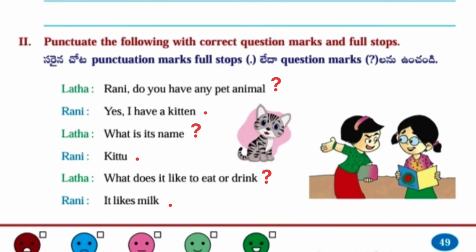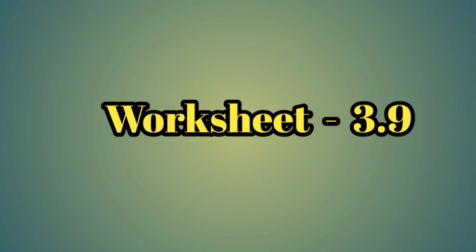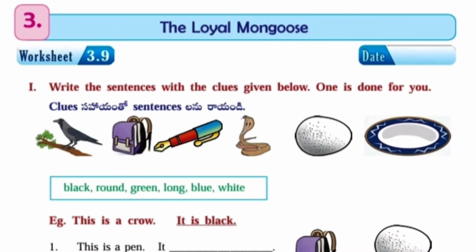Lata, what is its name? Question mark. Rani, Kittu. Full stop. Lata, what does it like to eat or drink? Question mark. It likes milk. Full stop. Next. Worksheet number 3.9.